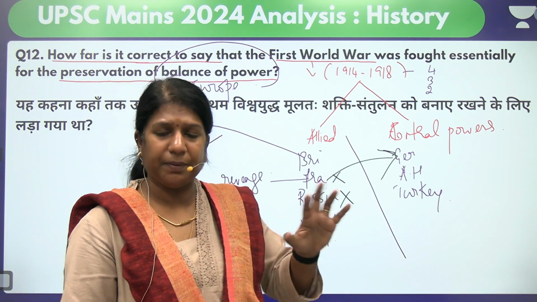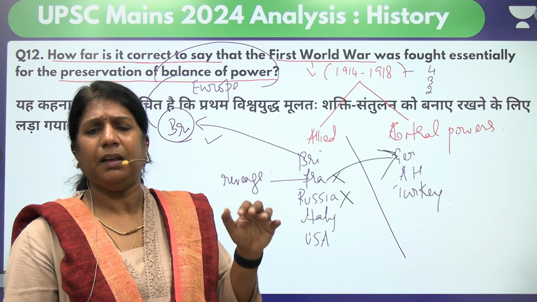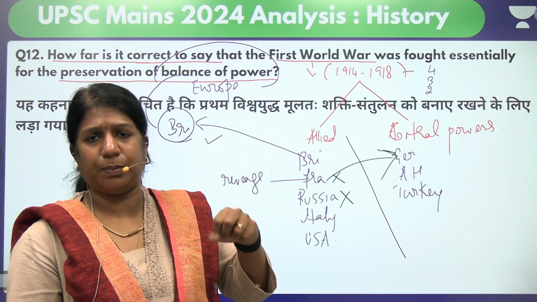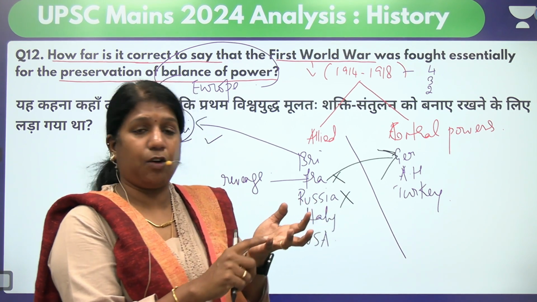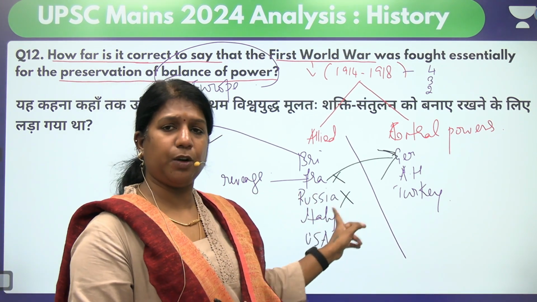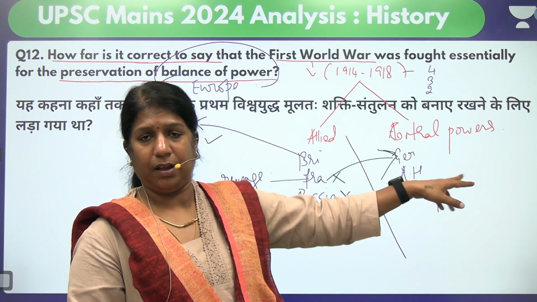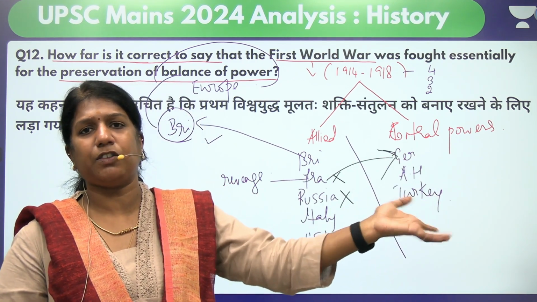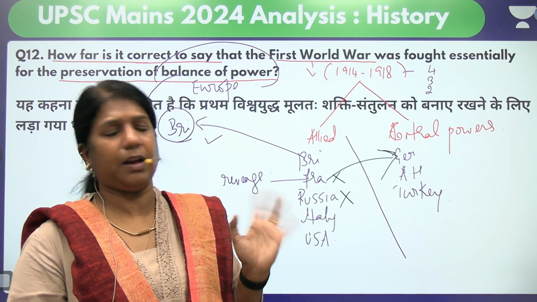Russia wanted to help the Slavic brothers, Serbia, Croatia. So she wanted to help the Balkan states because why? They all come from the Slav race. Russia had an economic and a social impact on the Balkan states. So Russia wanted to be a savior of whom? The Slavic states. So Russia entered the war. Plus, Russia wanted an entry towards Europe. So she participated in the war for her economic and political benefit.